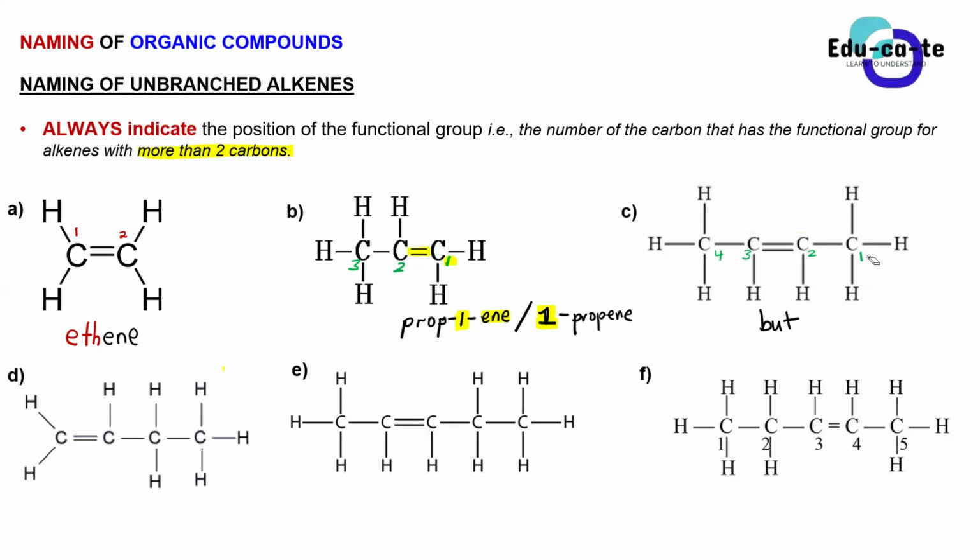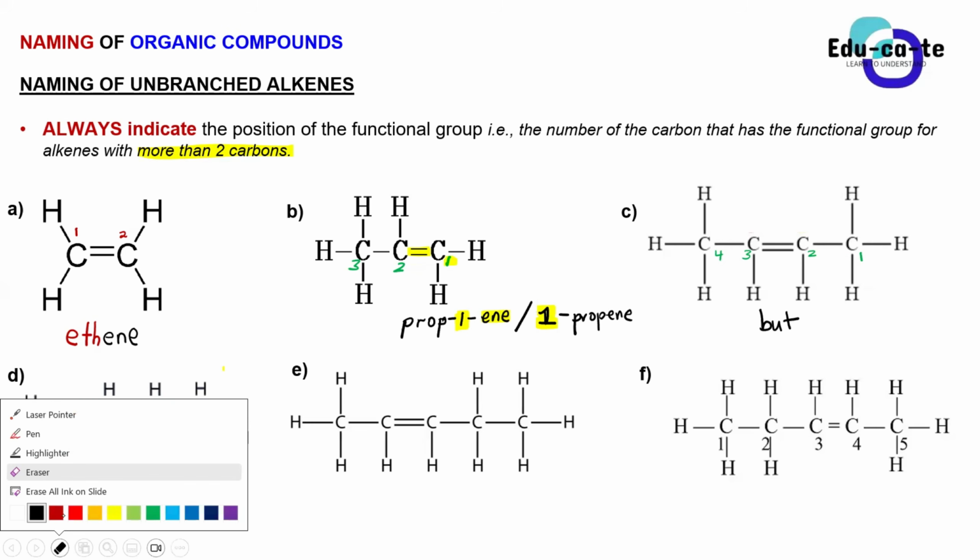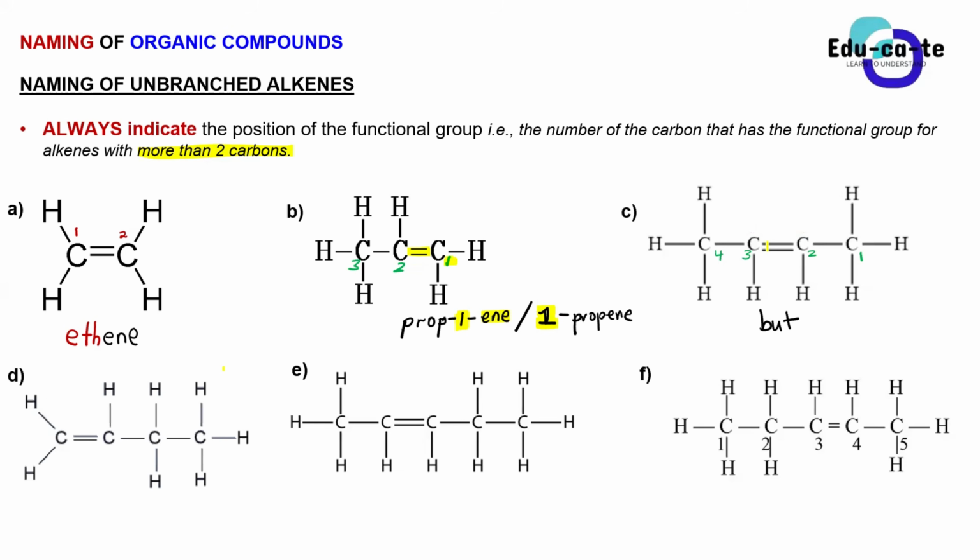So I can count from right to left or from left to right. For this one it is the same, because all of them will lead to the double bond being between carbon 2 and carbon 3, guys. Even if I count from left to right, the double bond will still be between carbon 2 and carbon 3.